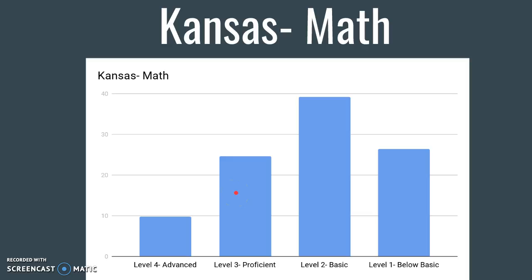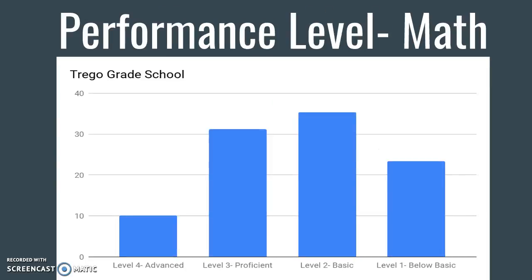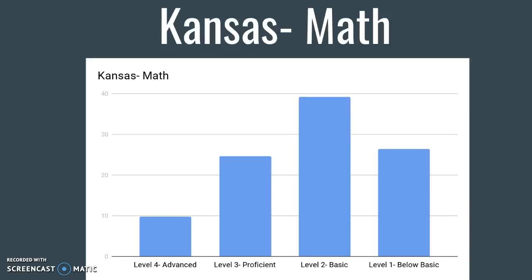But if I look at advanced, we're not quite to the 10% here in Kansas, and at Trigo Grade School, we're right at it. So in math, we're comparing really well, if not better, than the state of Kansas. So that is a very positive indicator for our school, and something that is really great for our district.